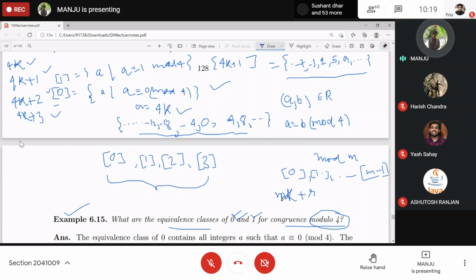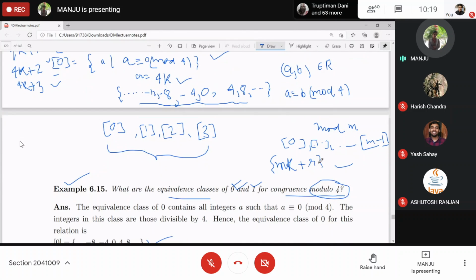For r equal to 0, it is of the type mk. For r equal to 1, mk plus 1 type. For r equal to 2, mk plus 2 type, and so on. So these form distinct, or disjoint, equivalence classes under congruence modulo m.